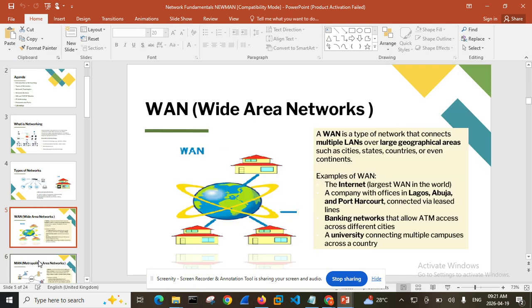Now, the next one you have is the wide area network. The wide area network is a wider one, the internet space, where every other network is inside this one. The wide area network is the father of every other network. If you want the local network, it is inside it. If you want the metropolitan network, it is inside it, and the rest of that. So basically, what I'm trying to say is that if somebody has access to one, that person, in some situations and in some networking spaces, will automatically have access to every other one, because almost all the devices we have now have access to the internet.